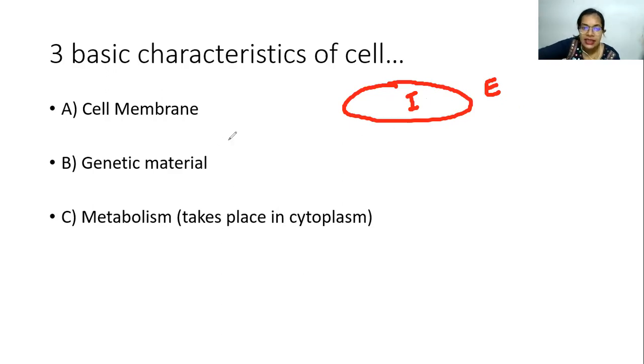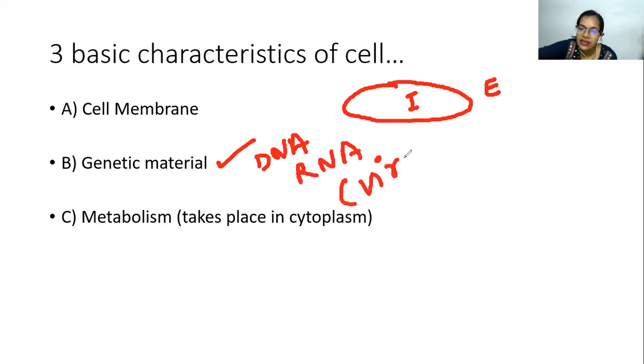Then it has the genetic material. It can be either in the form of DNA or RNA. We see RNA as a genetic material especially in the case of viruses.